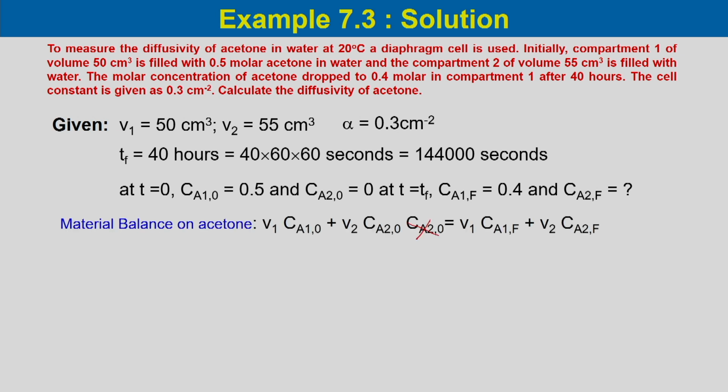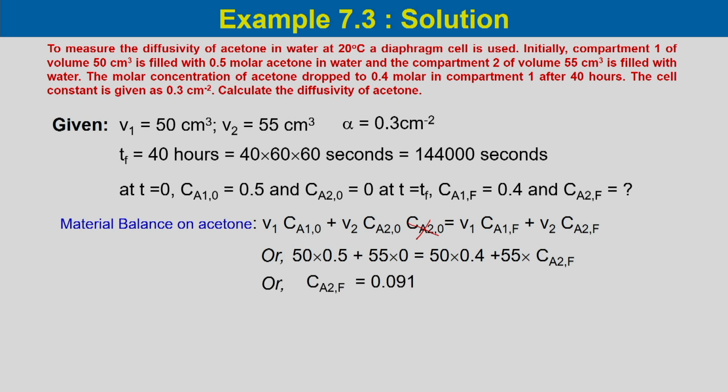Now, if we do the material balance on acetone, we can write V1 Ca1 naught plus V2 Ca2 naught would be equal to V1 Ca1f plus V2 Ca2f. If we substitute the values from the data given, we can calculate Ca2f, which is equal to 0.091.